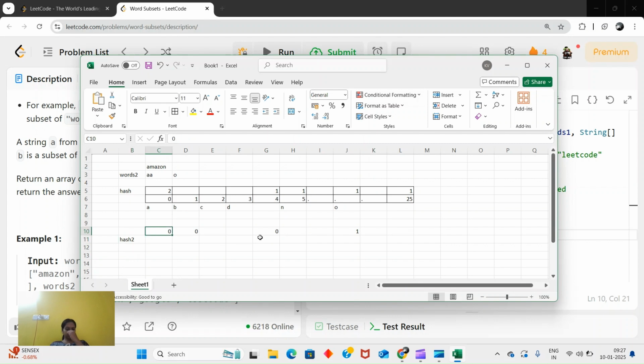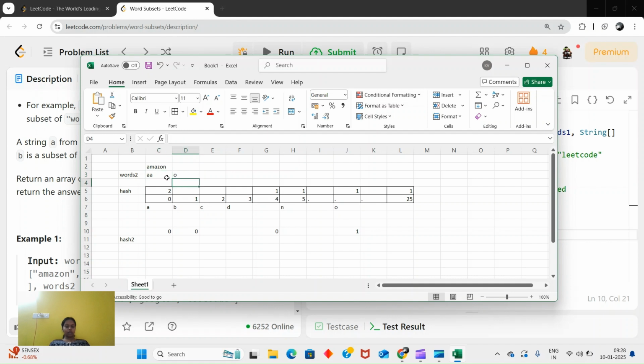So what you can do is, our question is, this 2 should be a subset of that. So I will count the maximum number of counts I need of that character.